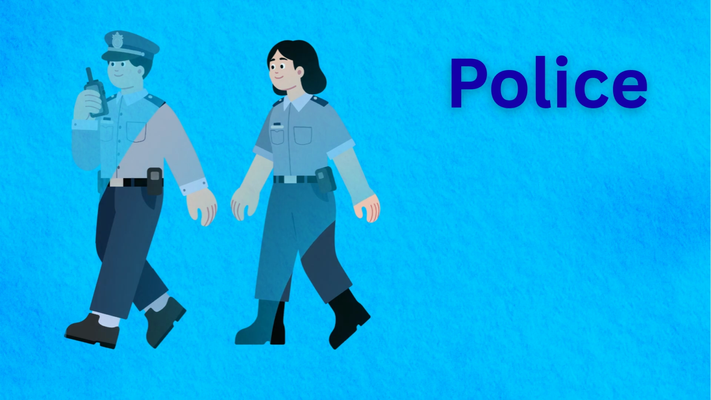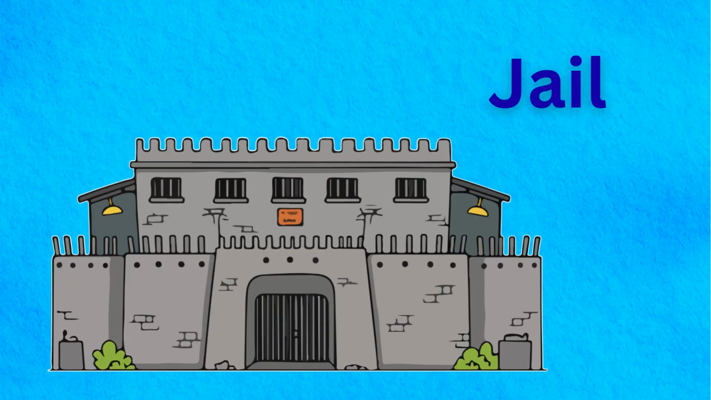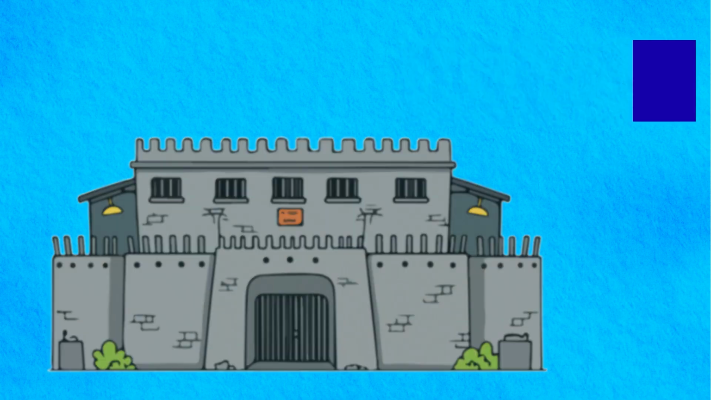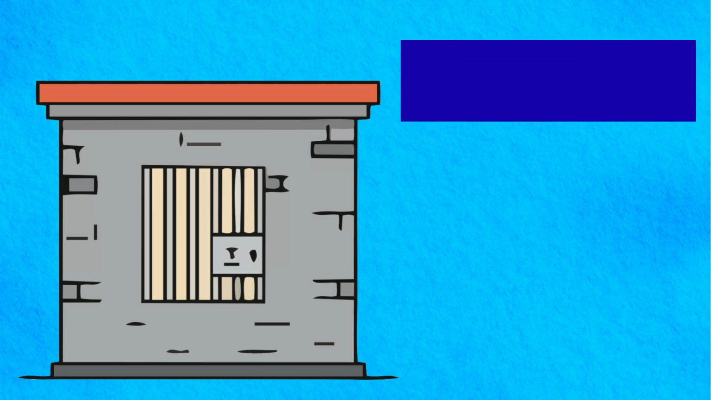Police. Police protect communities by enforcing laws and helping citizens during dangerous situations. Arrest. Police arrest suspects when strong evidence shows they committed a serious crime. Jail. Jail is a place where people are legally confined as punishment for committing crimes. Prison. Prison keeps convicted criminals away from society to maintain public safety.